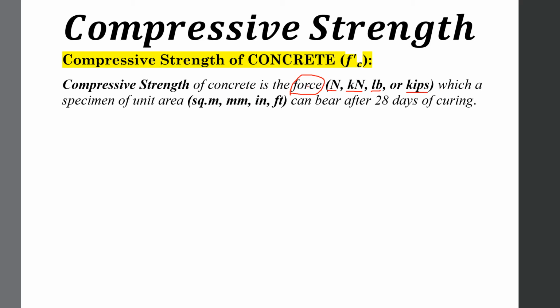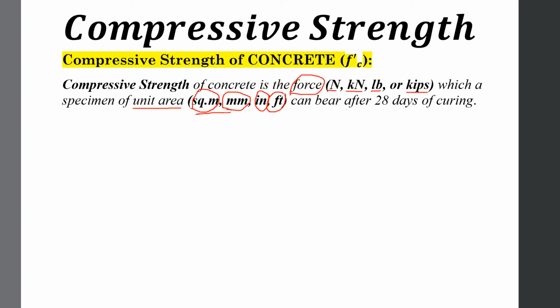This is the force which a specimen of unit area can bear. The unit area of the specimen may be square meter, square millimeter, square inches, or square feet. So, the basic definition of compressive strength of concrete is the force per unit area.